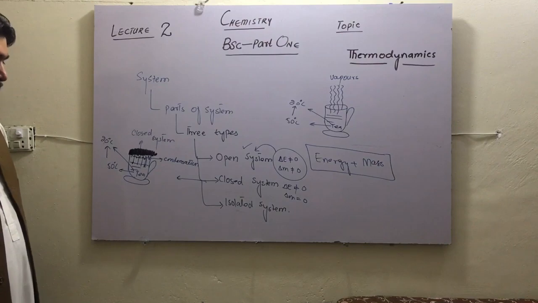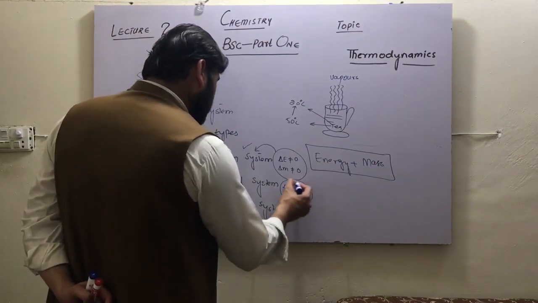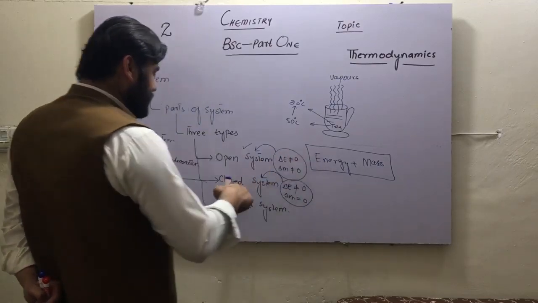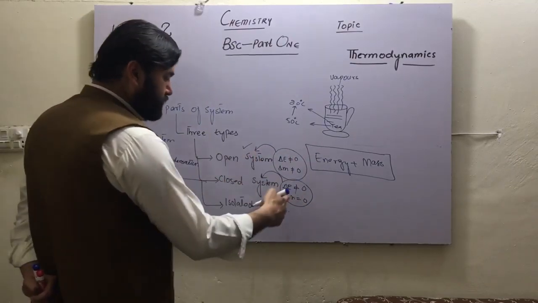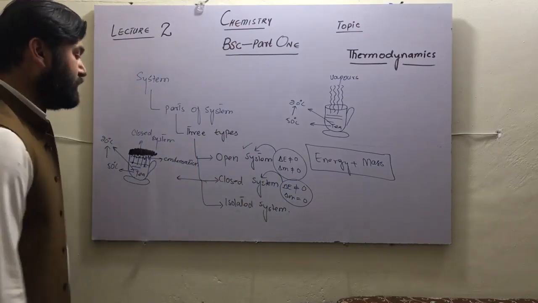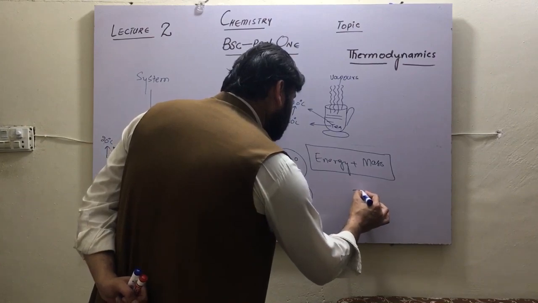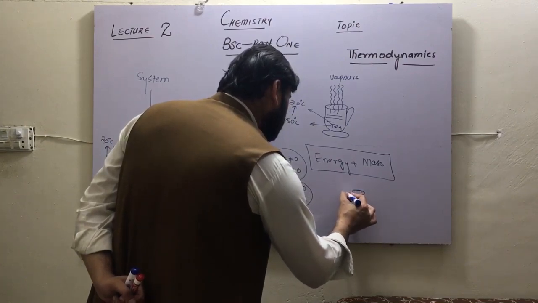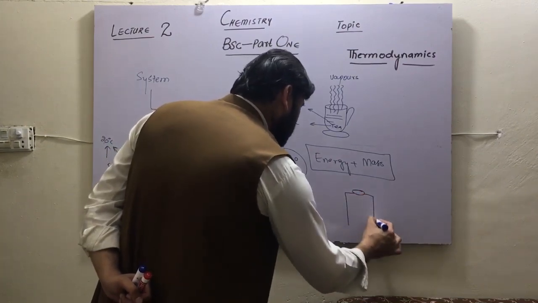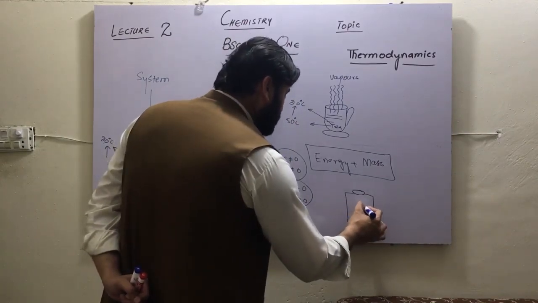An isolated system. What is an isolated system? When only energy is changed, energy is transferred but mass is not transferred, that is called a closed system. For an isolated system, suppose we have a thermos and we have placed tea in it.